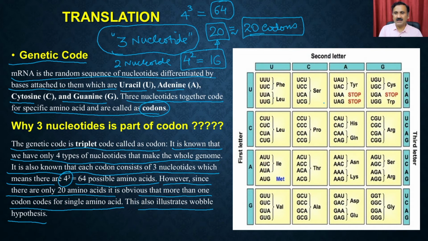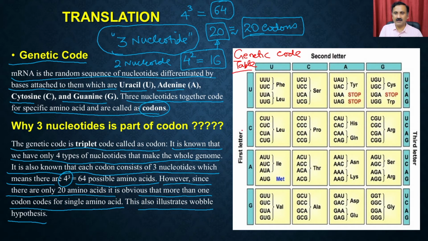So what you see here is the table of the genetic code. This is called the genetic code table, and you can use this table to know which amino acid is actually going to be incorporated.